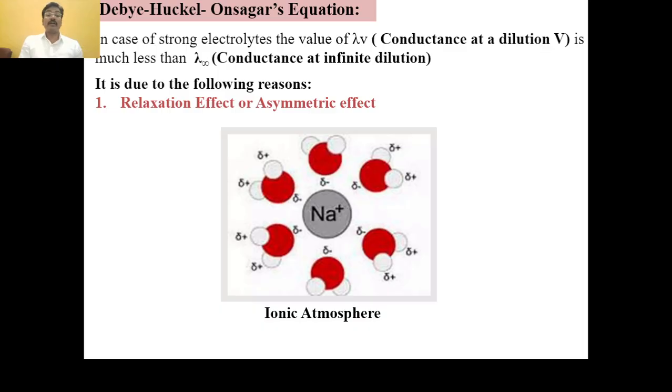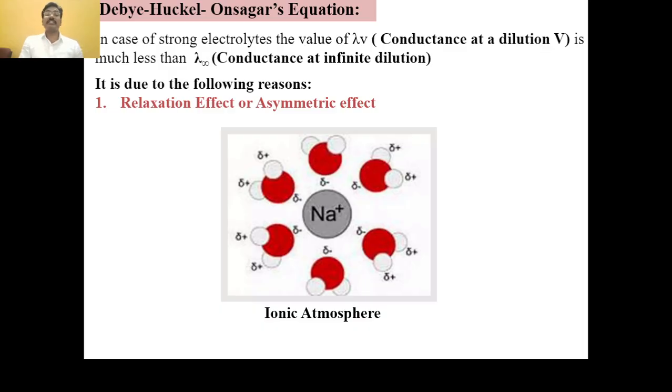We know that according to the Debye-Huckel theory, the conductance of strong electrolytes is not affected by dilution. That is, the degree of dissociation is the same for conductance at dilution V and at infinite dilution, because strong electrolytes are 100% dissociated at any dilution.